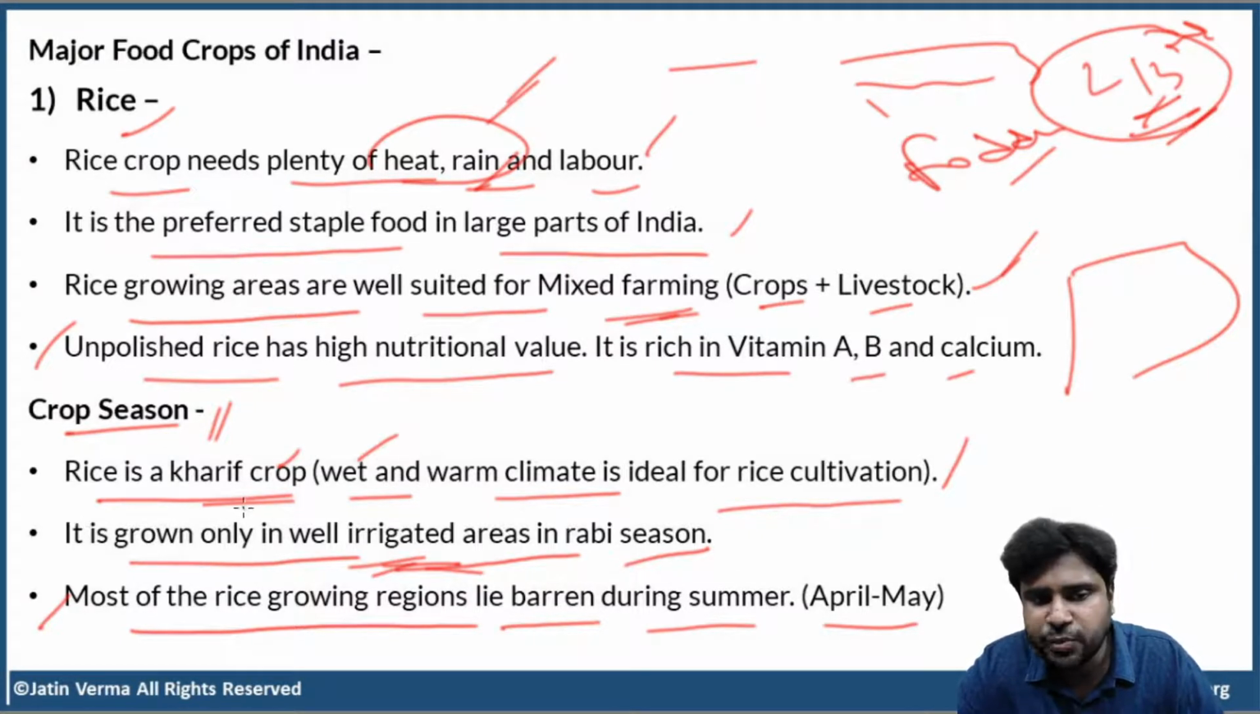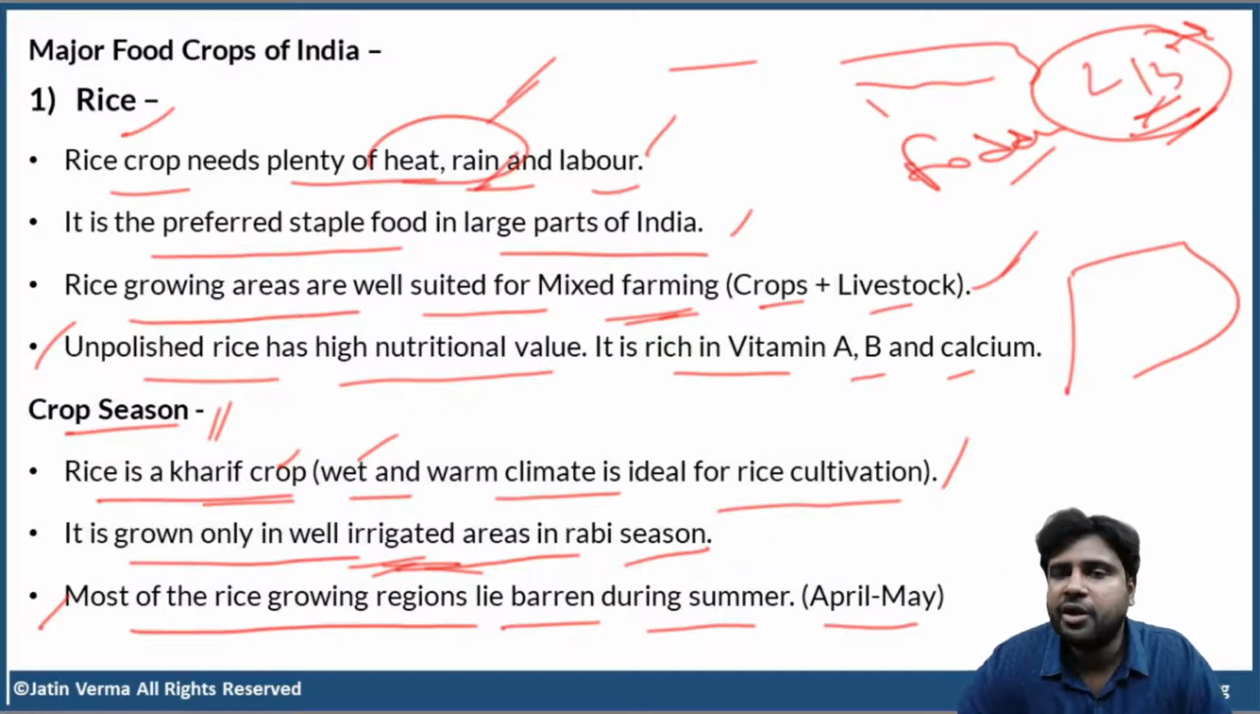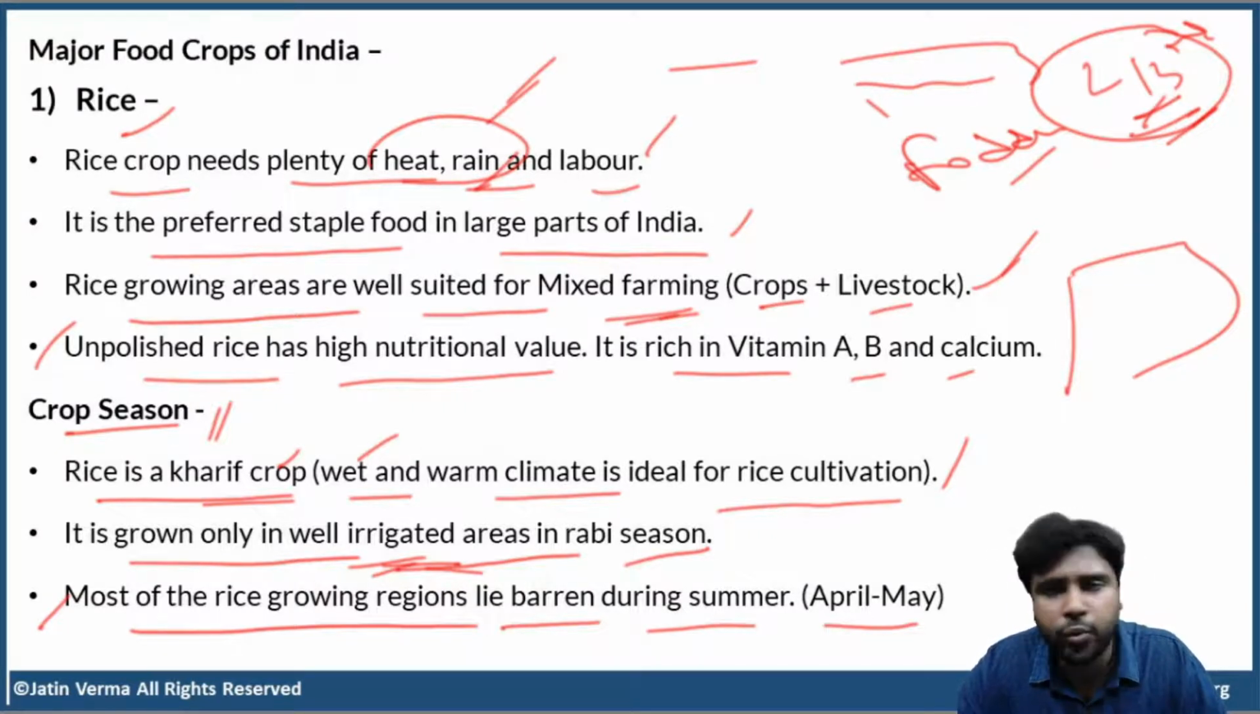See, rice is mostly a Kharif crop. Rice needs wet and warm climate. But rice can also be grown in Rabi season, provided the area is well irrigated. By these 2 points, what is the conclusion you come to? Rice always needs a lot of water. Yes, temperature is a secondary factor. See, we are in tropical region, right? So even during the Rabi season, temperatures will be high. They won't fall down very rapidly.